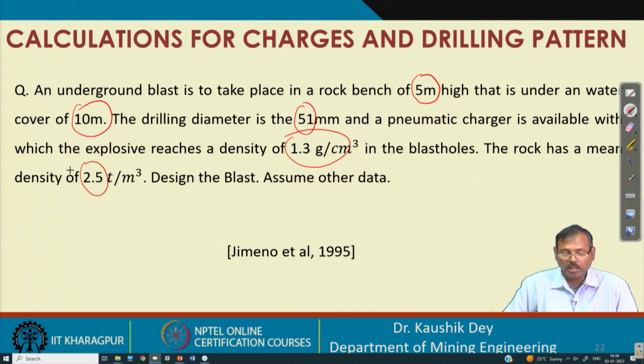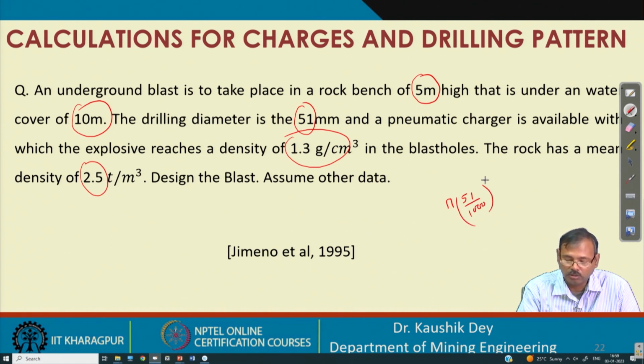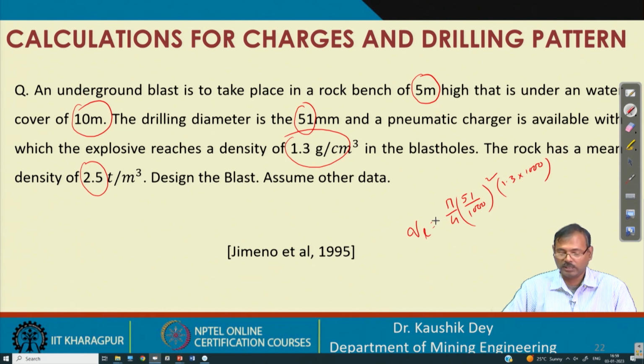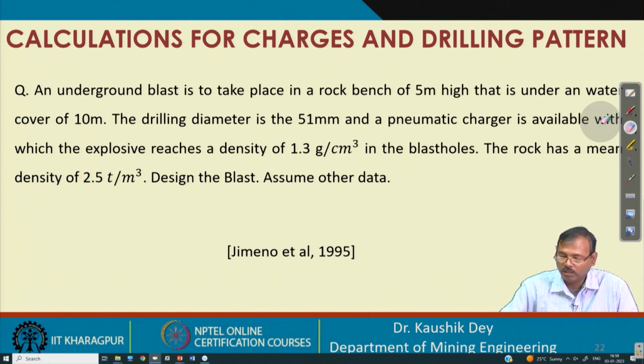Now we can understand from here we can get pi into 51 divided by 1000, that squared, pi by 4 into 1.3 into 1000. That will give us the QL. So QL is now known to us. Now, let us try to solve it.